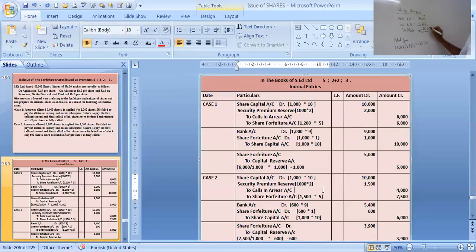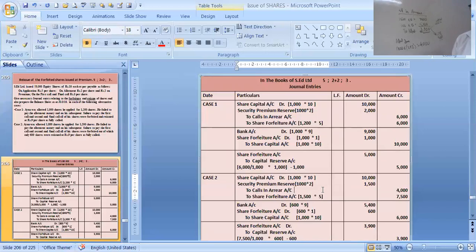Now see how this 2,500 is used. It is used 2,000 at the time of capital. That is the rule, second law. That entire money, whenever excess received, is first used in the capital. Then if left, will go to the SPR. 500 has gone to SPR. That means out of 2,000 which is due in SPR, 500 is already received. That means only 1,500 is due.